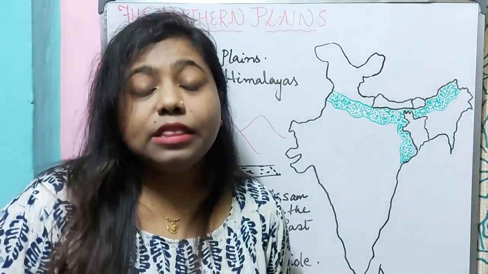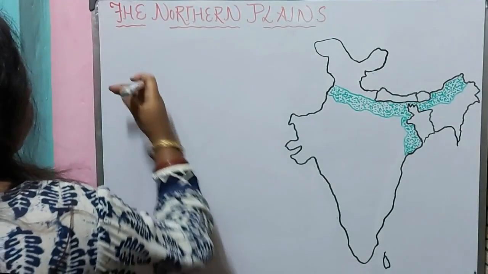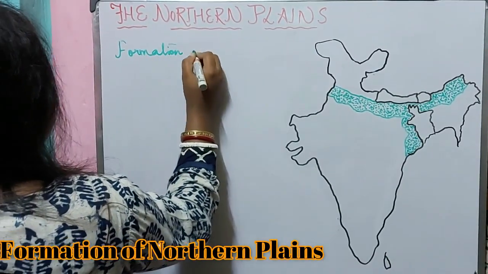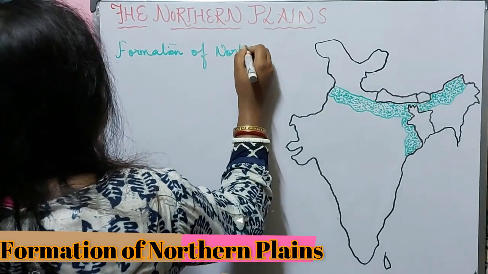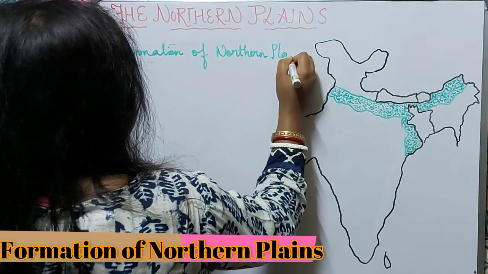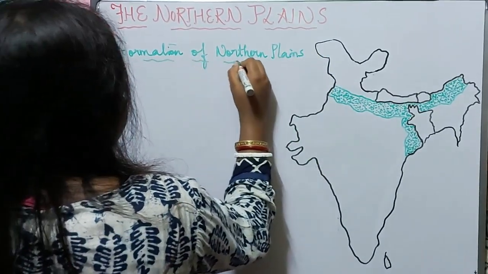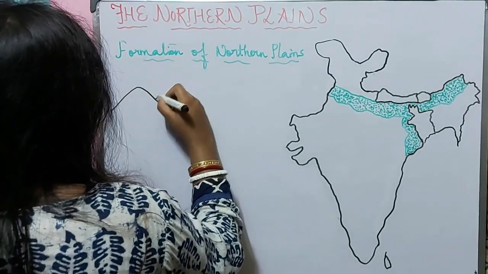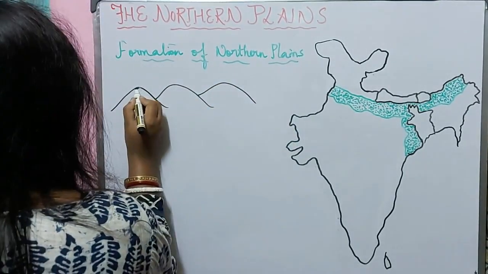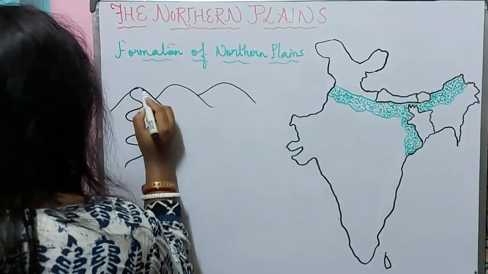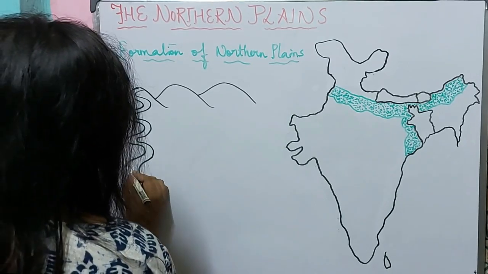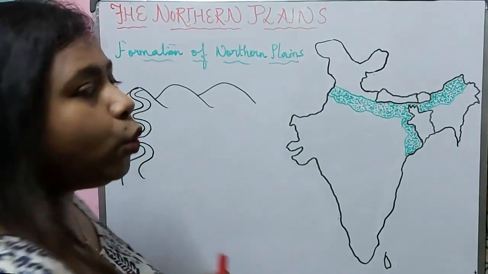Now let us know about the formation of the northern plains, and how the northern plains are formed. There are many rivers which originate in the Himalayas and come to the plains. So we can say that the rivers which originate in the Himalayas also flow in the northern plains.